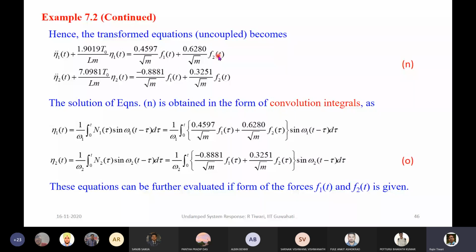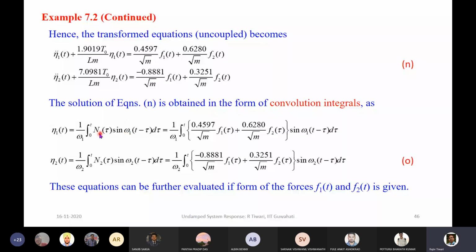So this is the convolution integral for an undamped single degree of freedom system, which we obtained earlier in the very first chapter. This is the force corresponding to the first equation, that is the generalized force, and omega 1 is the first natural frequency.